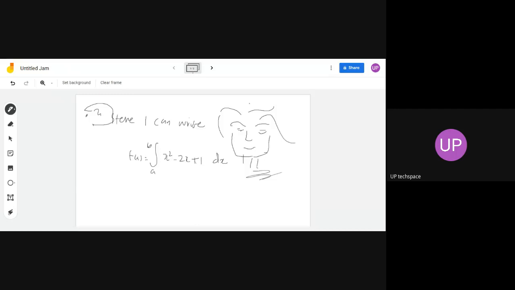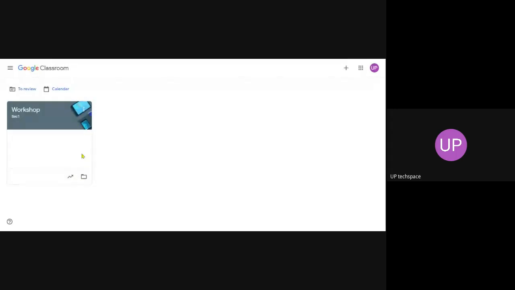Anyway, we will have a quick overview of Google Classroom. Then we will get back to Google Forms and the certificate making environment. So for that, let us take Google Classroom. You can go to the Google space and click on the particular link, or directly go to classrooms.google.com. It will give you a window like this. This is Google Classroom. I have created a classroom, so let me delete that first.